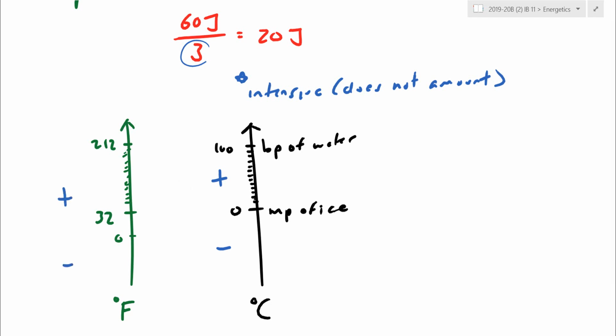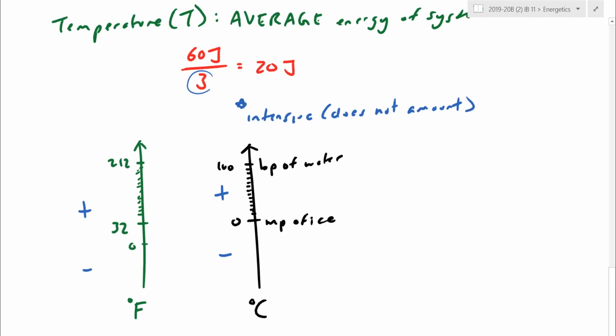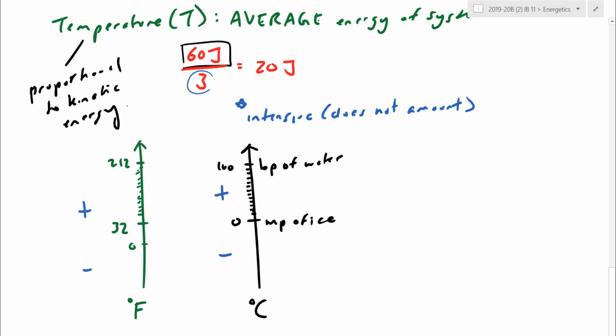Like I've already mentioned here, energy is supposed to be a scalar. Scalars are only supposed to be just the size, just a positive number. It shouldn't ever go into the negatives. In fact, if you go into science, temperature is proportional to the kinetic energy. It's proportional to a term that's always positive. So these 2 temperature scales here become a little bit problematic because my temperatures may actually drop into the negatives.